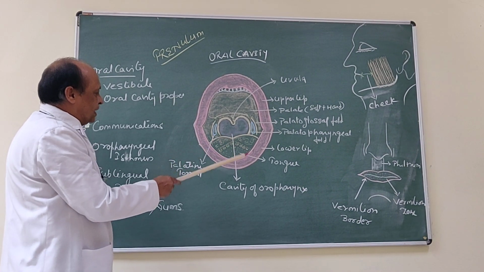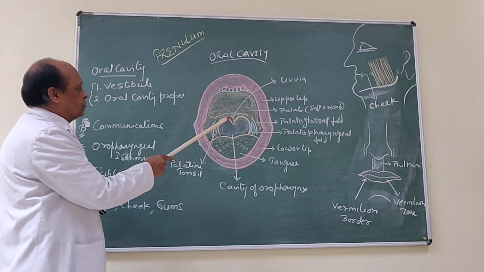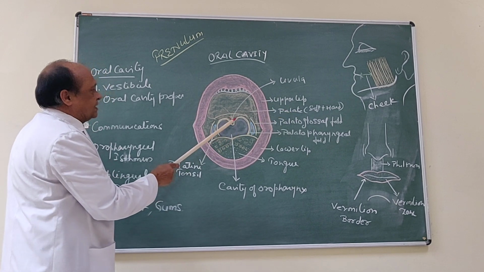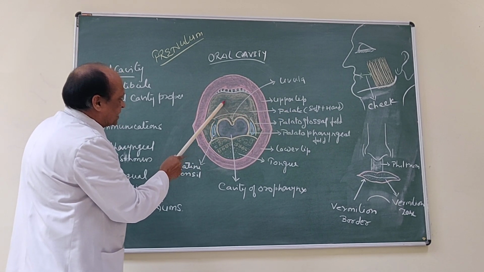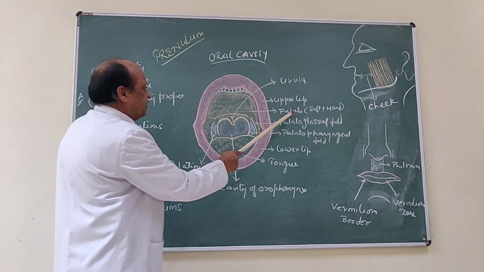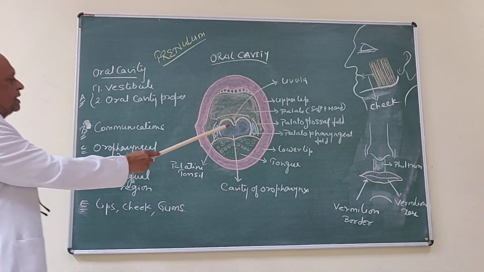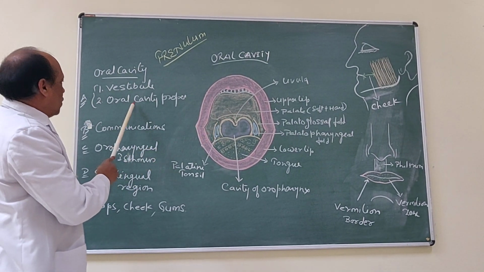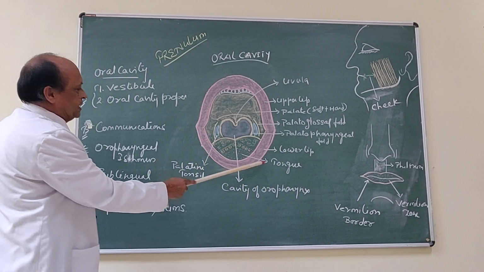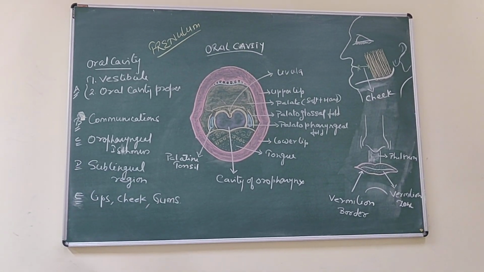Posteriorly, as we know, it communicates to the cavity of oropharynx, and the roof is formed by this portion of palate, soft palate. This portion is soft palate, and here is the hard palate. The whole structure is representing palate, having soft palate and hard palate. The roof of oral cavity proper is formed by soft palate, and the floor is formed by dorsal surface of tongue.